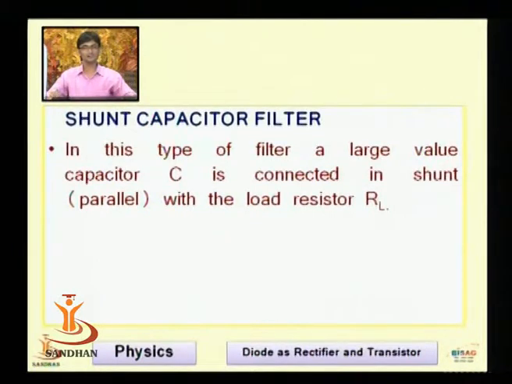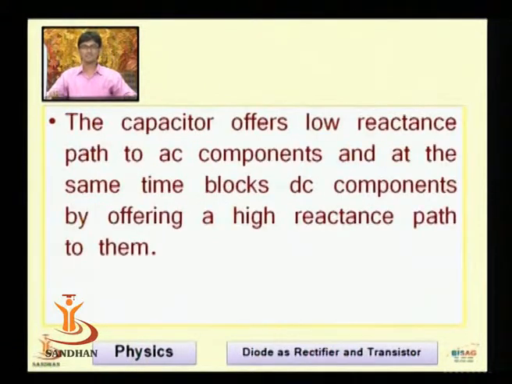Shunt capacitor filter, technique number 1 for filtration, is the shunt capacitor filter. In this type of filter, a large value of capacitor C is connected in shunt, that is in parallel, with the load resistor RL. The capacitor offers a low reactance path to the AC component. Now why is it like this?